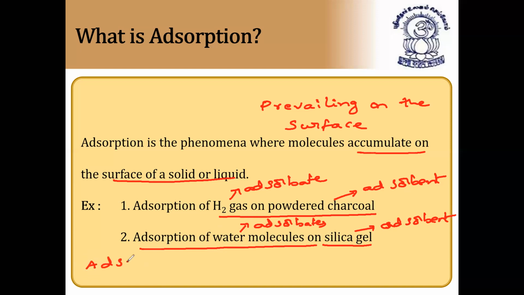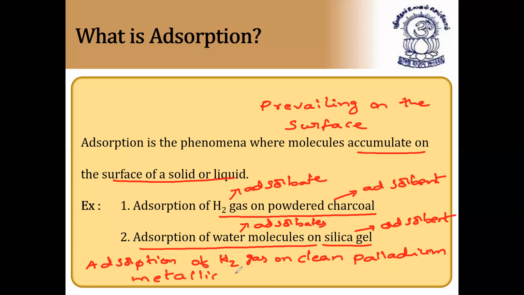One more example I'm giving you: adsorption of hydrogen gas molecules on a clean palladium metallic surface. This process is called occlusion. So this is called occlusion, and this is nothing but adsorption.